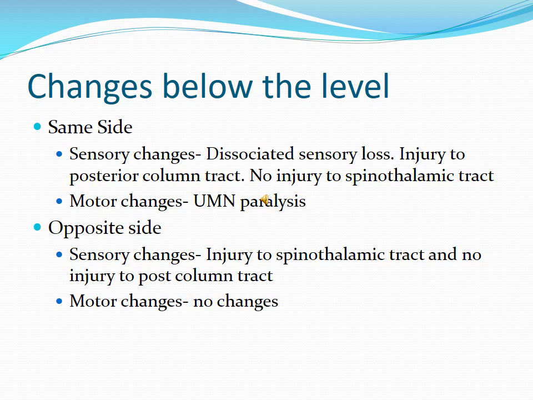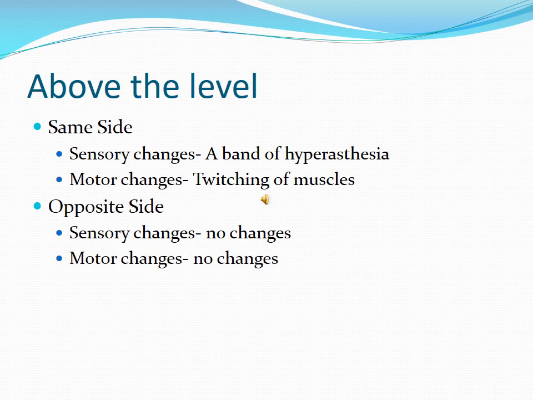And motor changes, there are usually no motor changes on the opposite side below the level of lesion. So in short, we can say that below the level of lesion, there is extensive motor loss and a little of sensory loss. And on the opposite side, there is extensive sensory loss but little motor loss below the level of lesion. So, changes above the level of spinal cord transection.